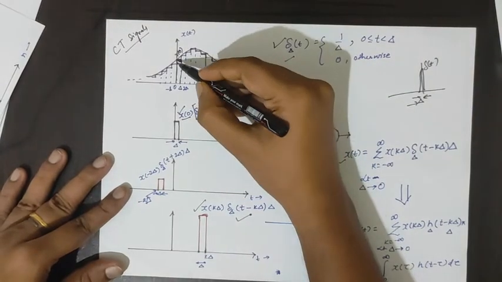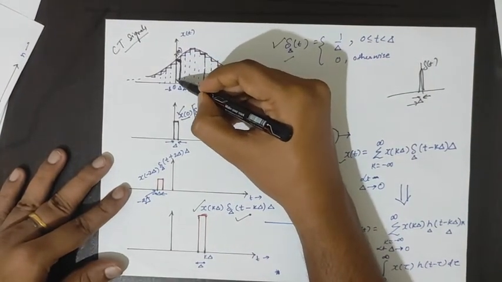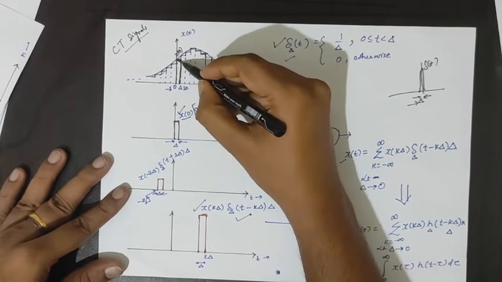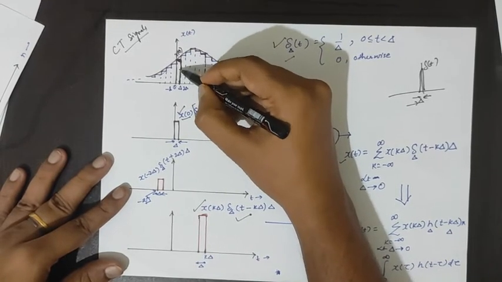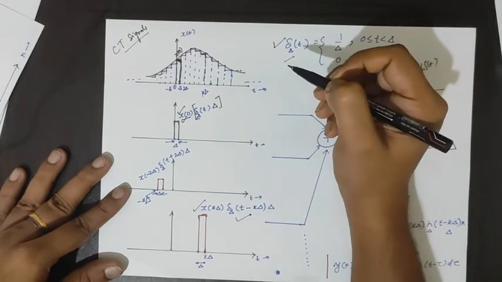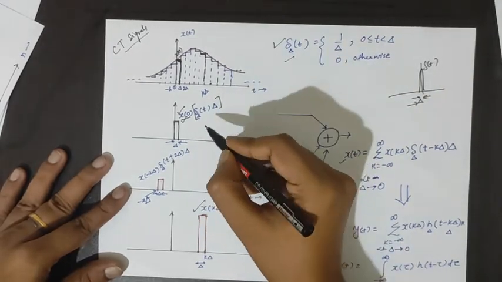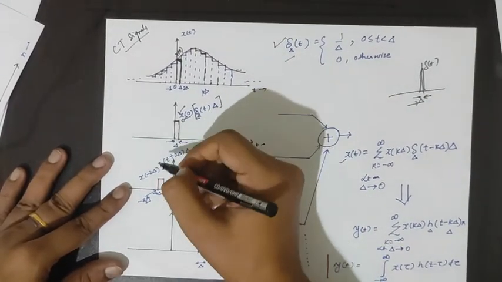Suppose for this point the height of the impulse is x(0), and let's consider another point.